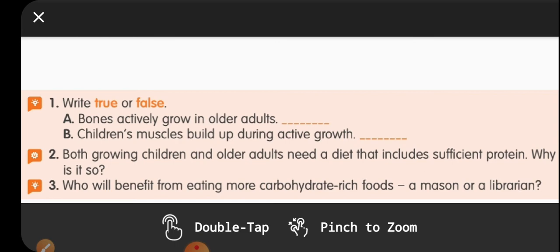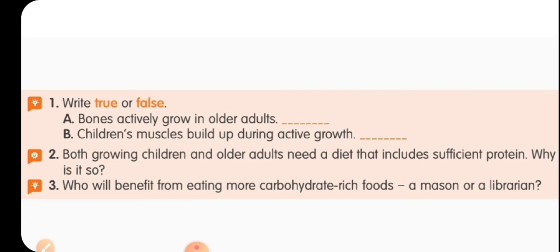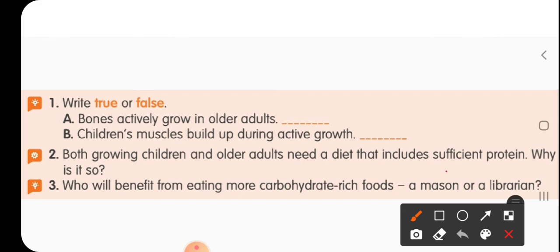A mason is a person who works hard constructing and cutting stones. So of these two persons, the one who needs more energy, like the mason, needs more carbohydrate rich food.